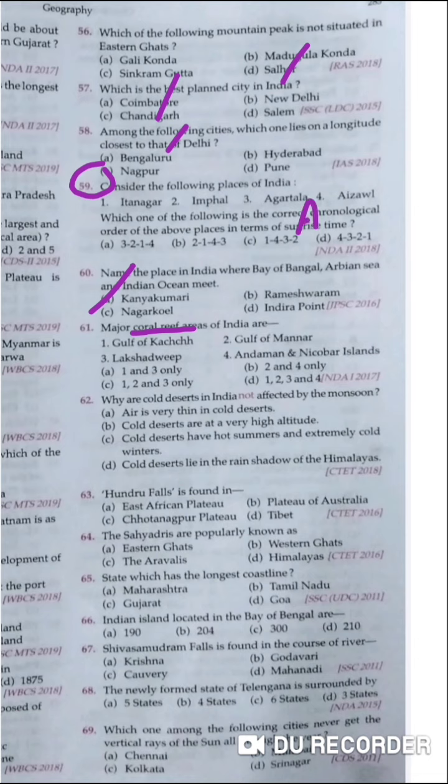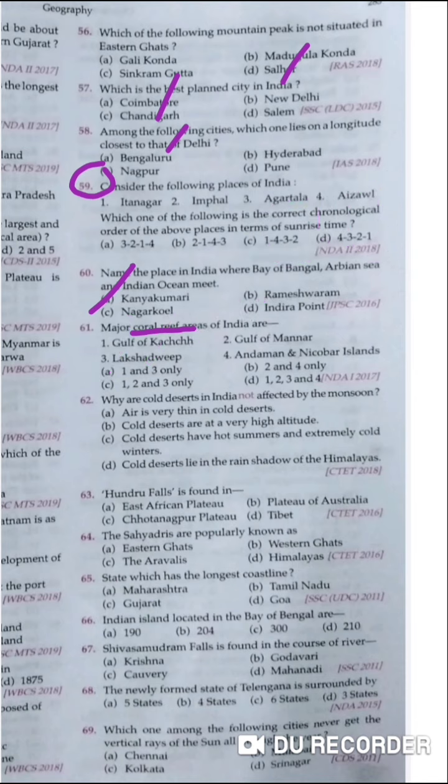So coral reefs, so the coral reefs are found in Arabian Sea and Bay of Bengal. So here Lakshadweep islands are found. So the major coral reefs are in Lakshadweep, so Gulf of Kutch and Lakshadweep. So the option is A. Answer is option A.